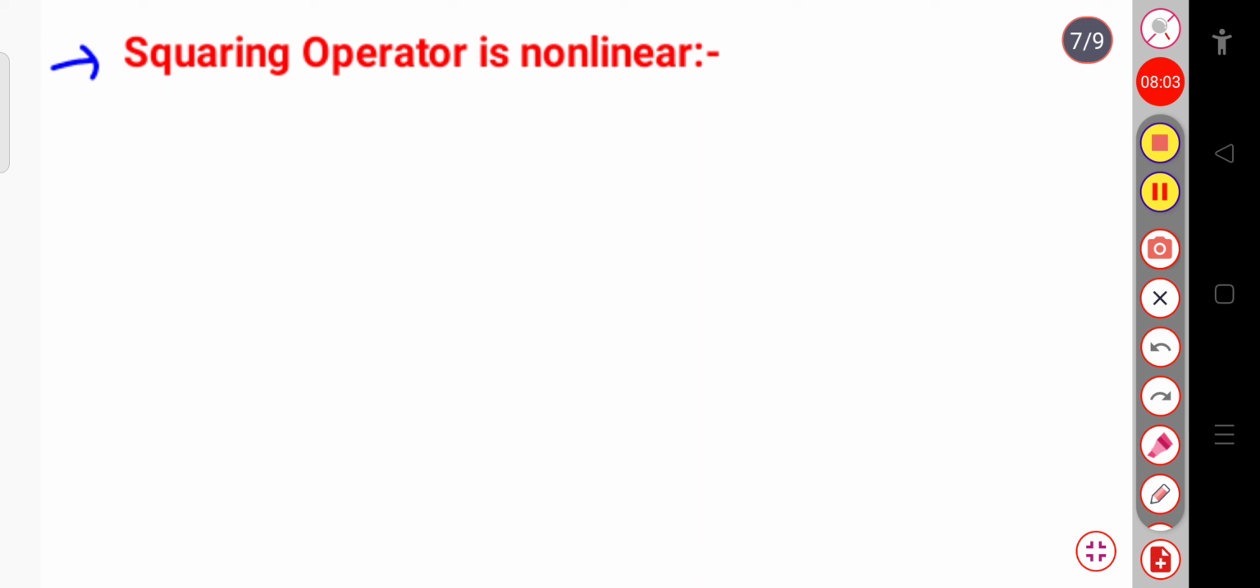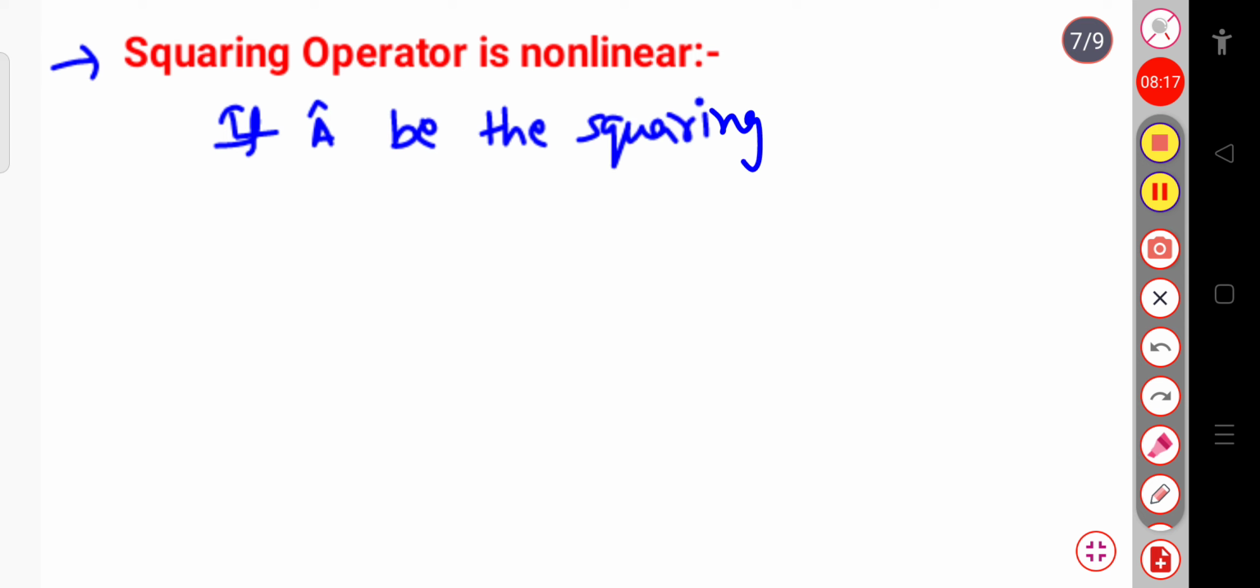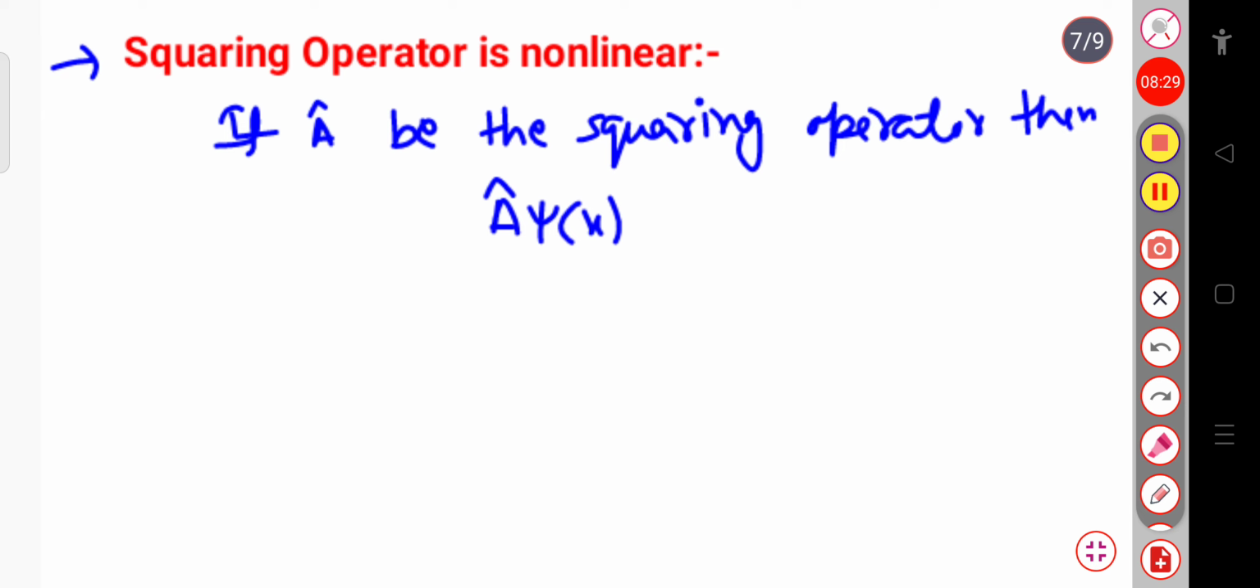So let us write, suppose A cap is the squaring operator. Squaring operator means, if I write A cap, when it operates on the function psi of x, it will simply square that function. So that is called the squaring operator.